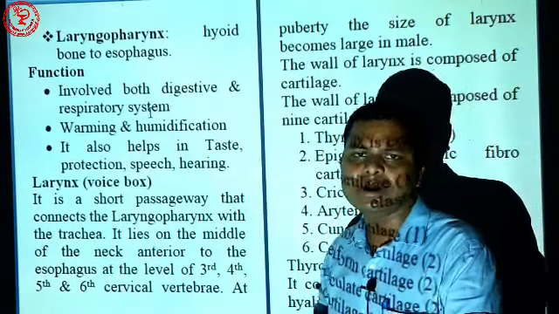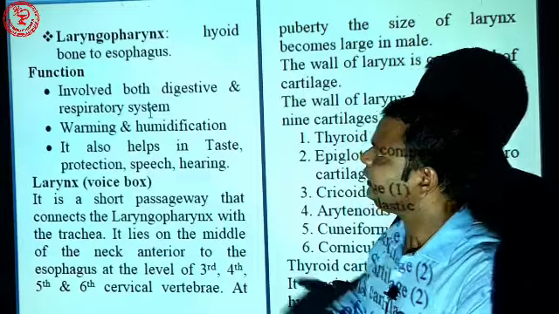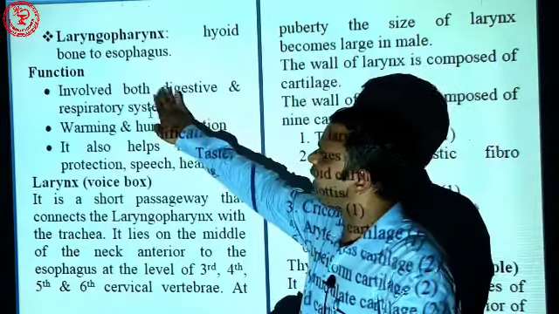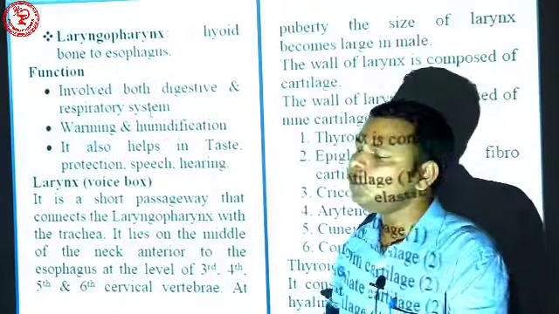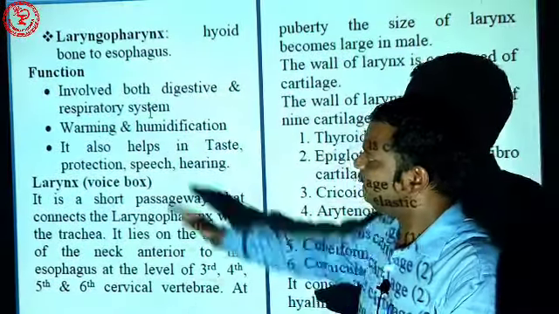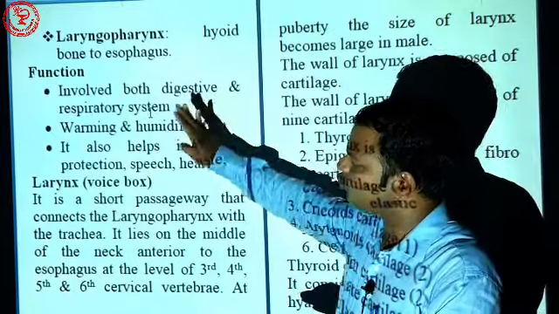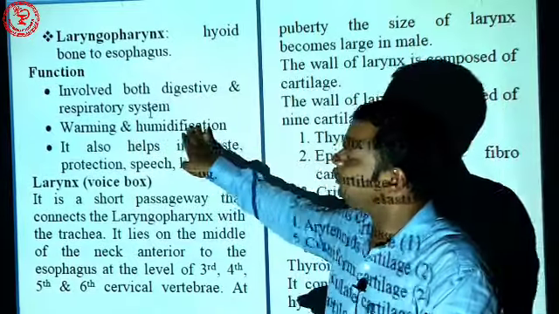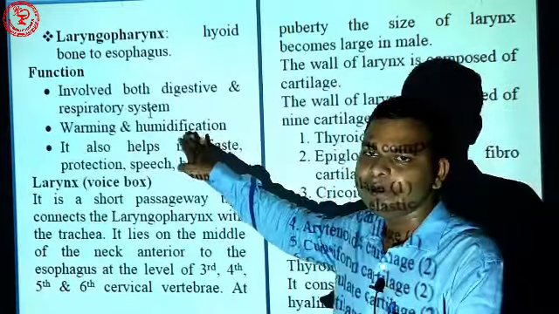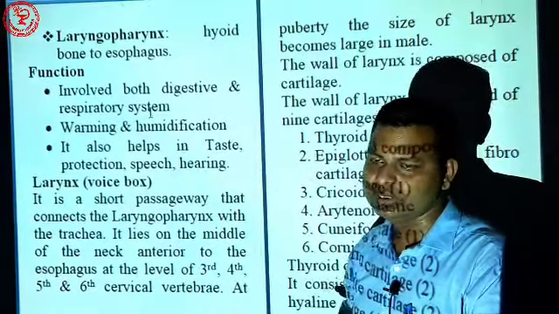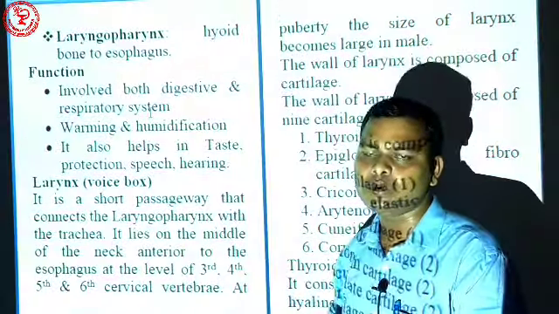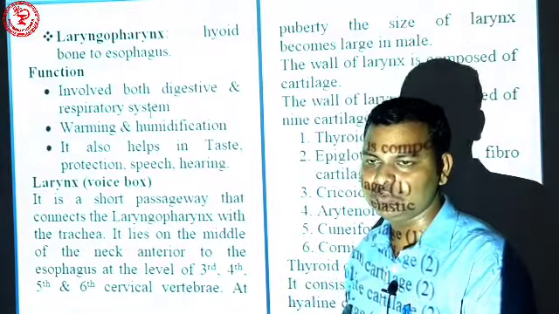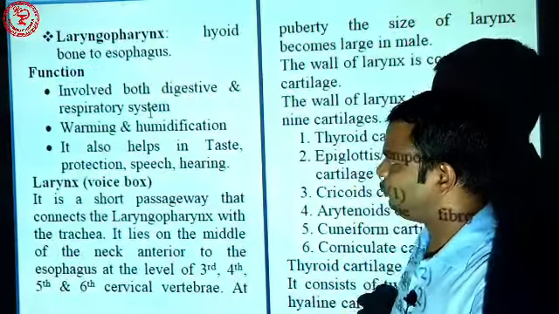Now comes the function. What is the function of the pharynx? It involves both the digestive and respiratory systems, mainly the oropharynx. And it also does warming and humidification. That means when hot air passes into the respiratory tract, it is converted to cold, that is, according to your body temperature.